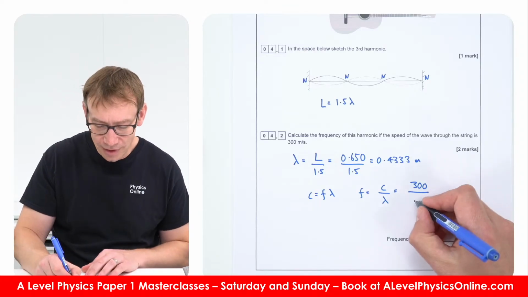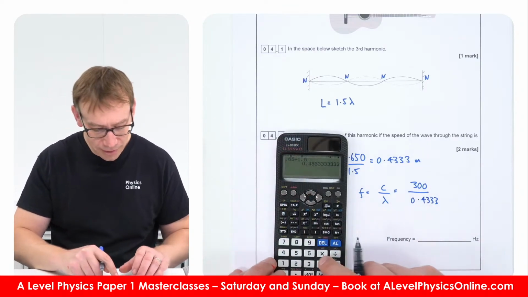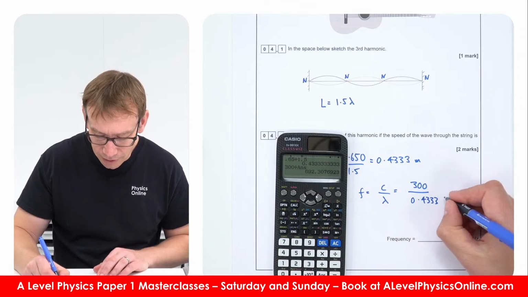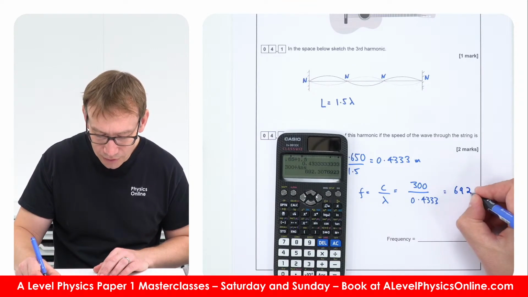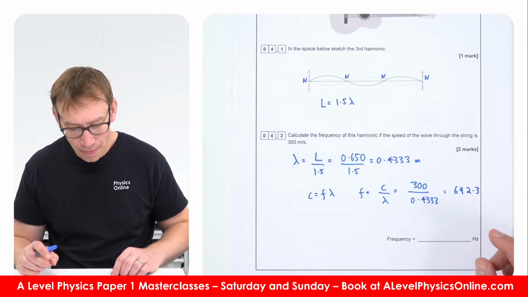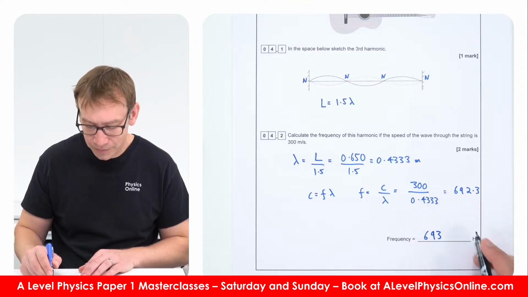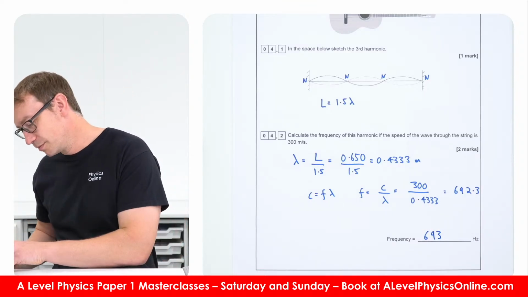And then we divide that by 0.4333, the number I've saved on my calculator. That's equal to 692.3. So I would say three significant figures, 693 hertz would be my answer.